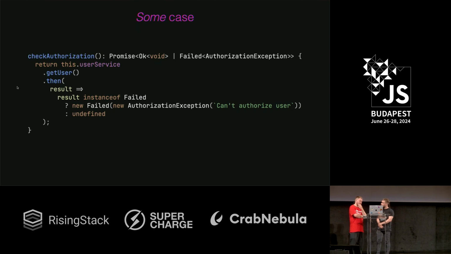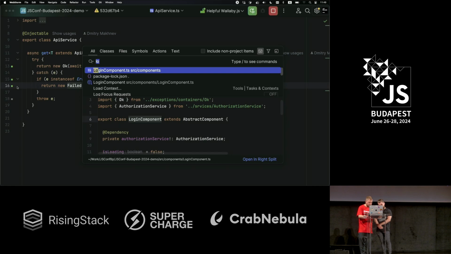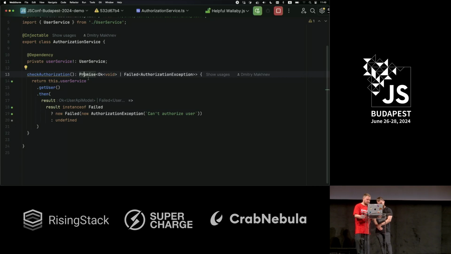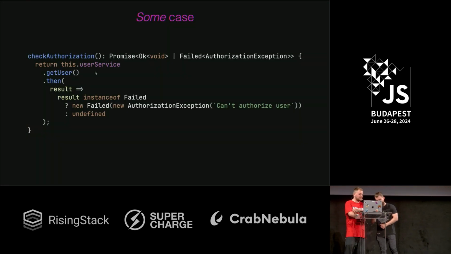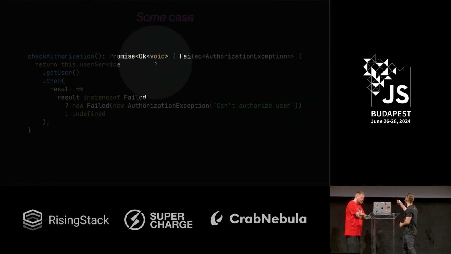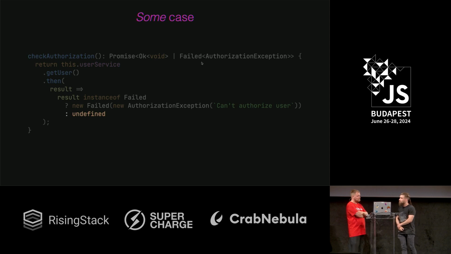Does this code look weird to you? I don't know. I don't trust slides. Let's go to the IDE. It's the authorization service, yep. You can see that all is green. No compilation error. Okay, yeah, I think it's okay. I don't understand what you're talking about. What is the type here? Okay, void. And Failed. What's this?